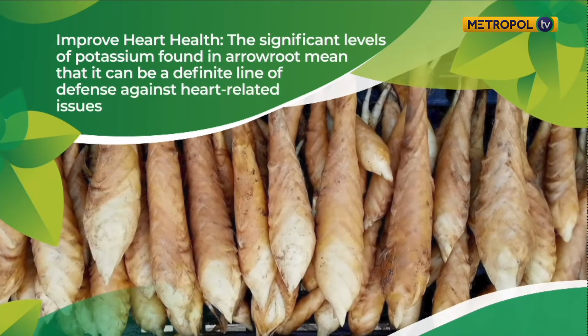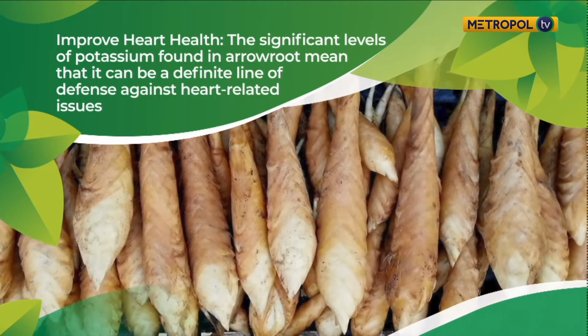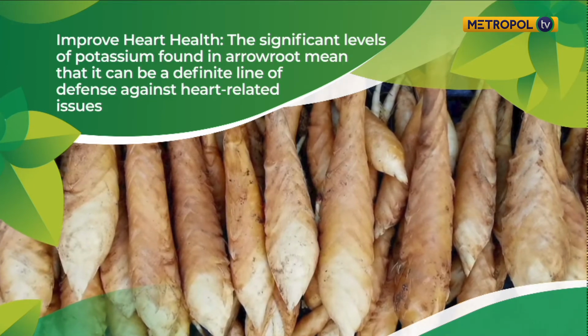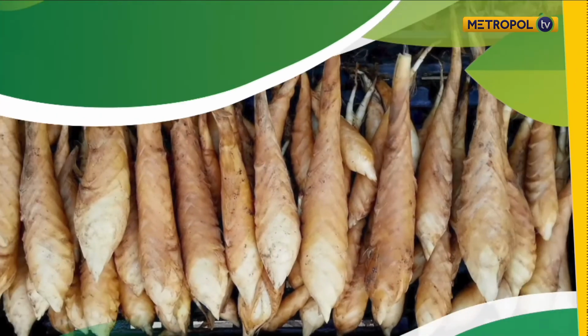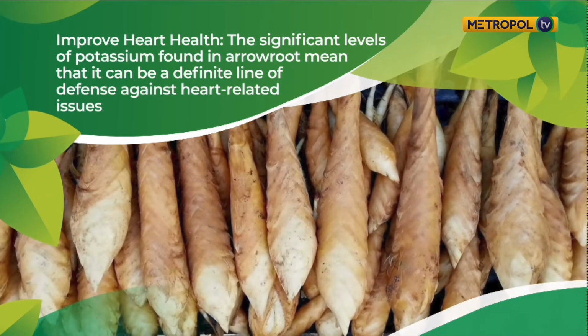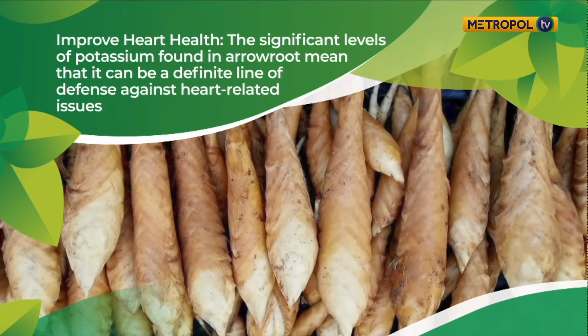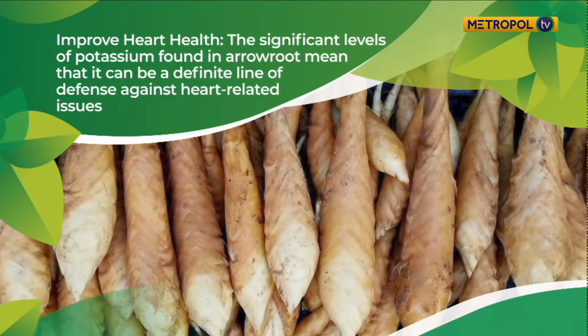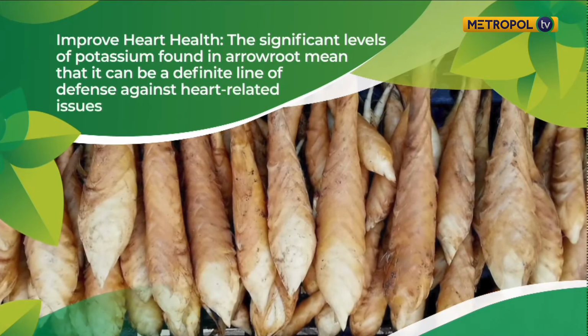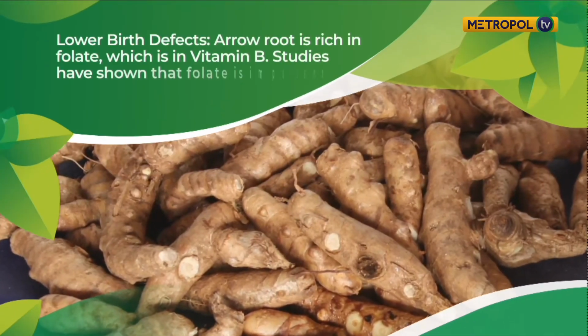Now we also look at improving heart health. Did you know this? The significant levels of potassium found in arrowroot mean that it can be a definite line of defense against heart-related issues. Potassium helps relax the tension in the blood vessels and arteries, thereby lowering blood pressure and reducing your risk of heart attacks and strokes.